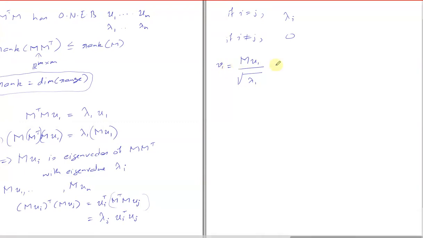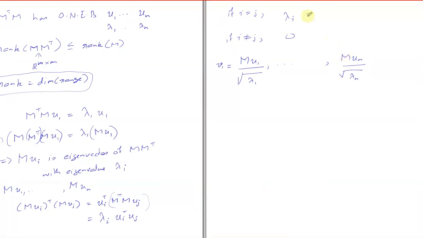What will you do then? Take the mod maybe. Can lambda_i be negative here? No, sir, it can't be negative because it is a dot product of two vectors.